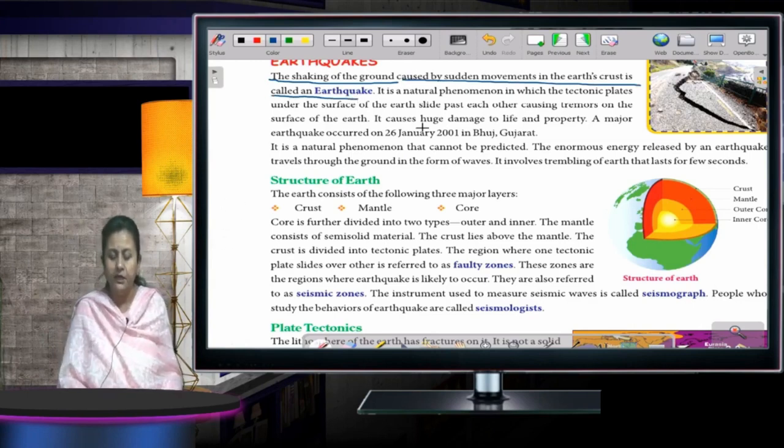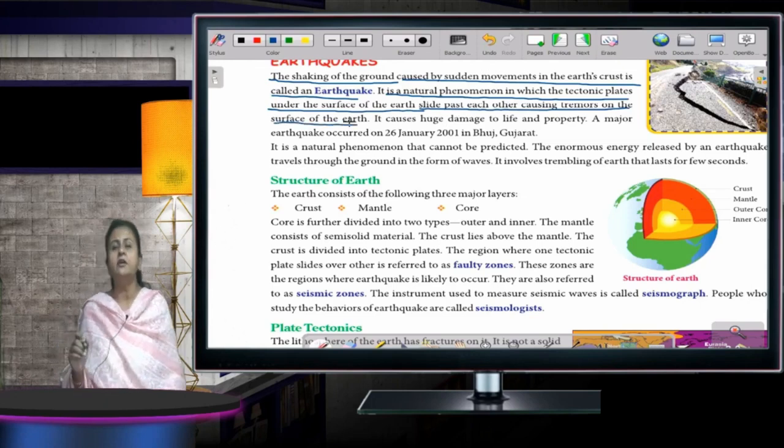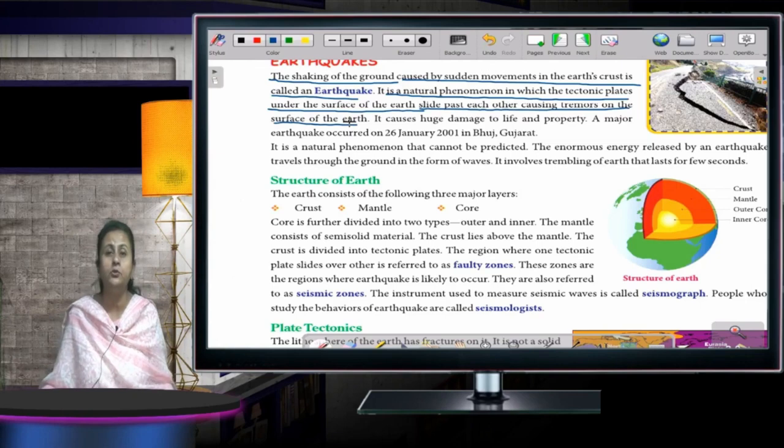Okay. It is a natural phenomenon in which the tectonic plates under the surface of the earth slide past each other, causing tremors on the surface of the earth. And whenever the earthquake is there, a huge loss of both life and property is there.